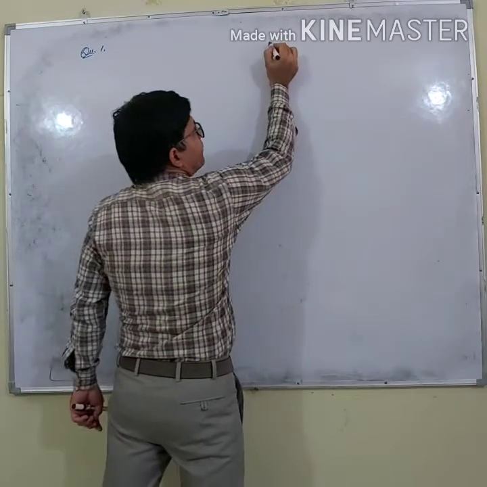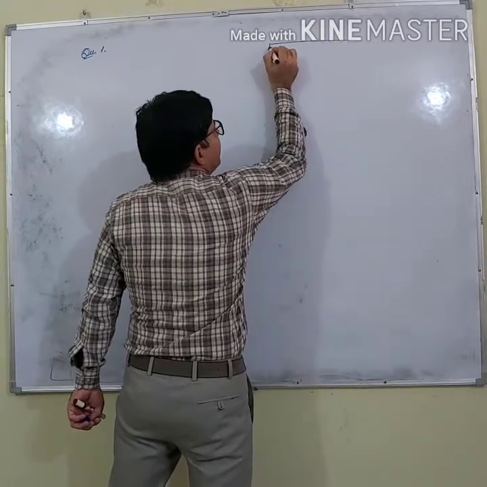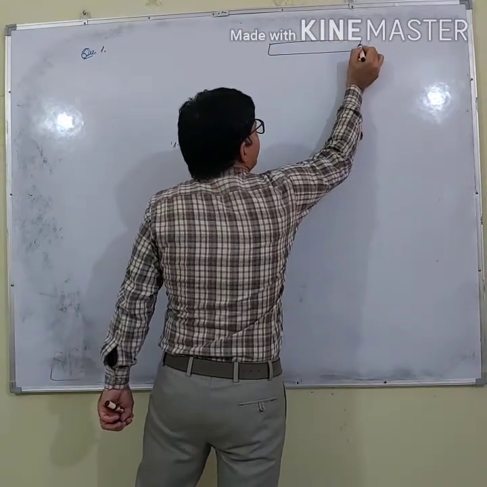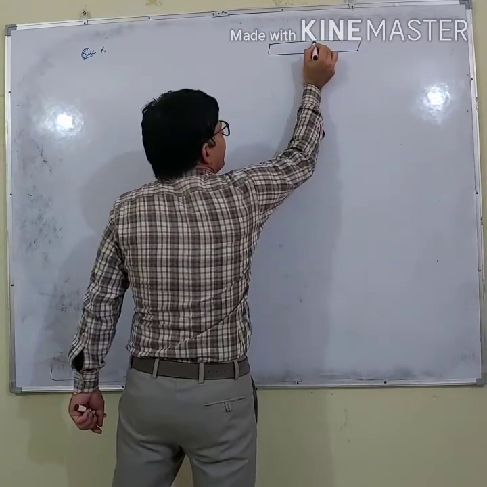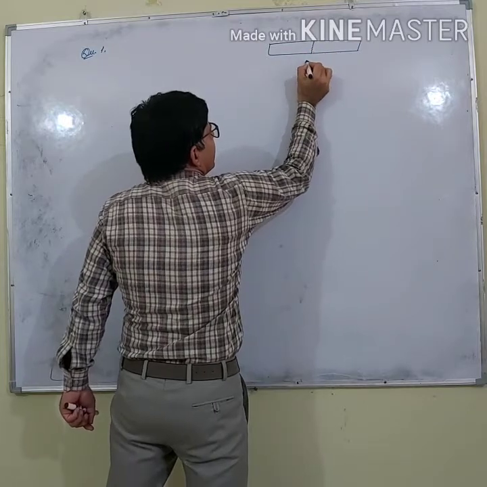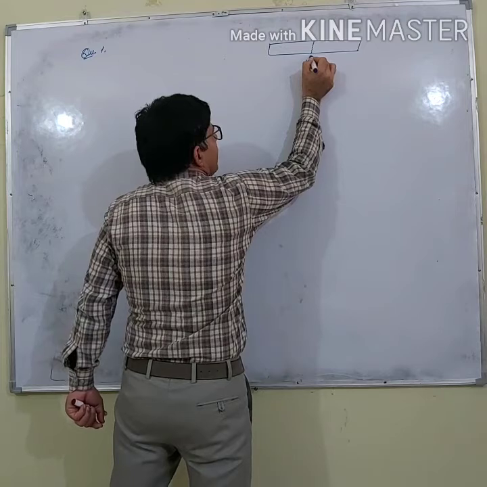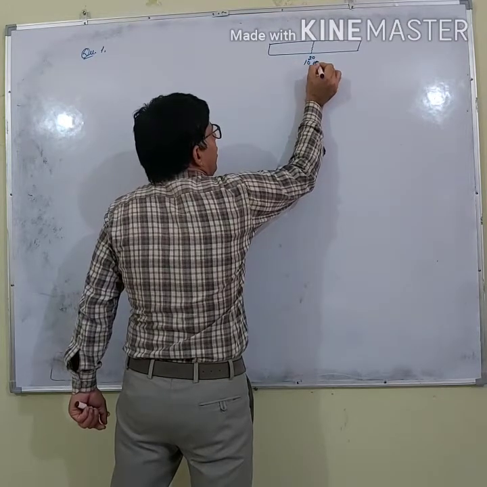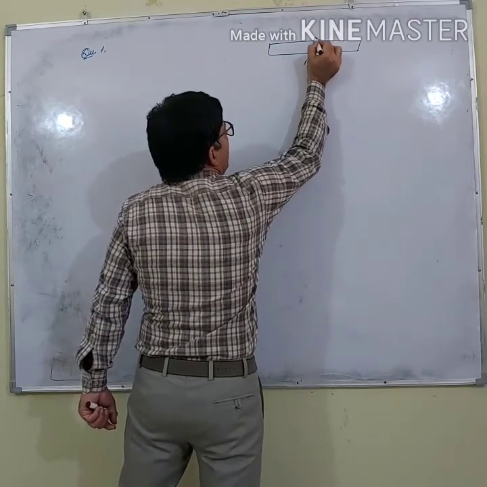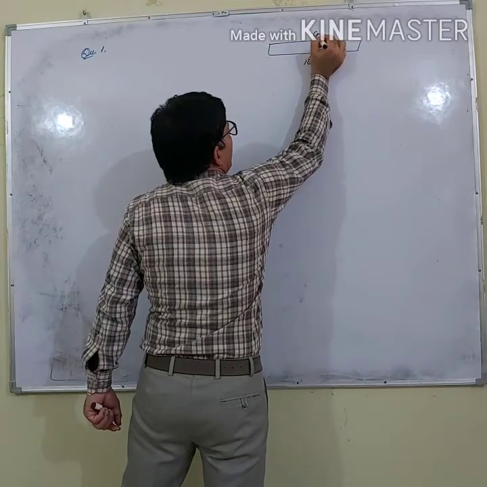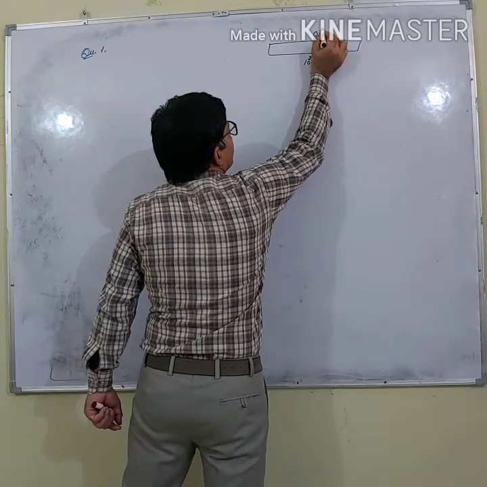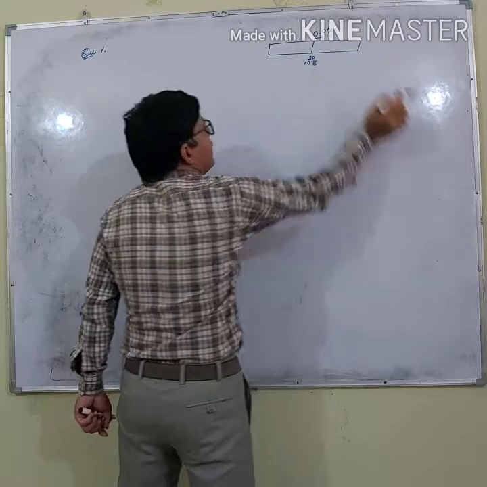Let us say this is a conductor, and in this conductor 10 to the power 20 electrons cross in a time of 0.01 second.